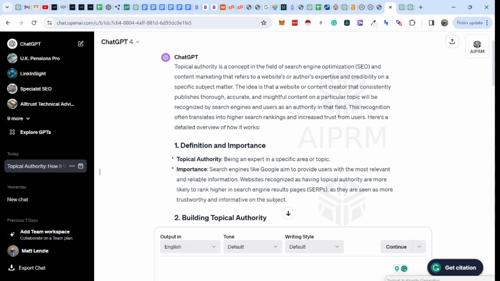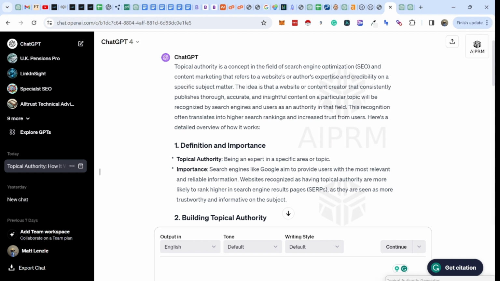I'm going to ask ChatGPT, the fountain of all knowledge, how topical authority works. And then we're going to go through a couple of ways that we can actually do this using AI. And what I would say is that AI isn't perfect. And so when we're generating what we believe to be topical authority, we don't want to just take ChatGPT's answer for this, because sometimes there might be key topics that it missed, or alternatively, there could be other more niche context that the AI may not understand.